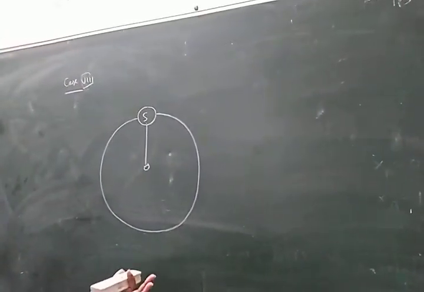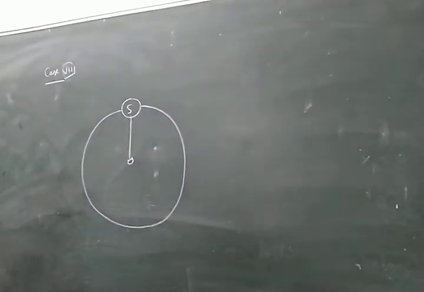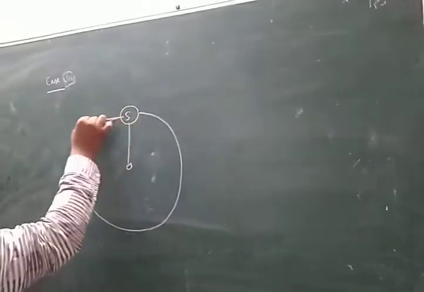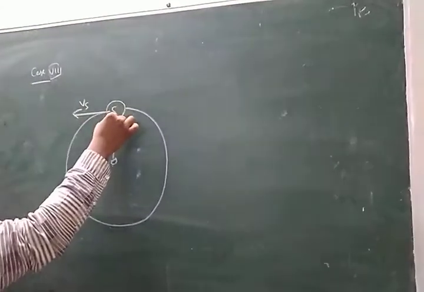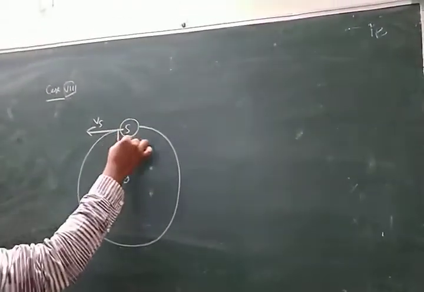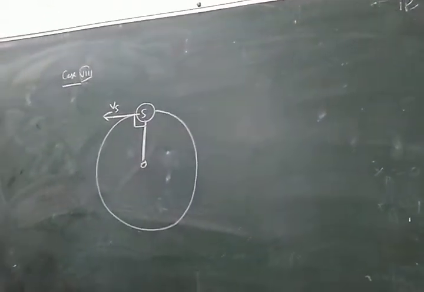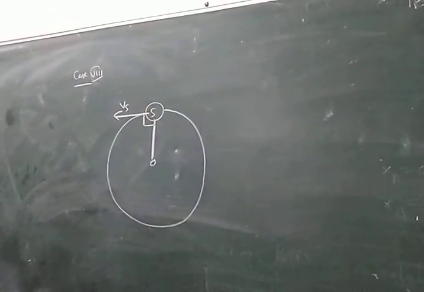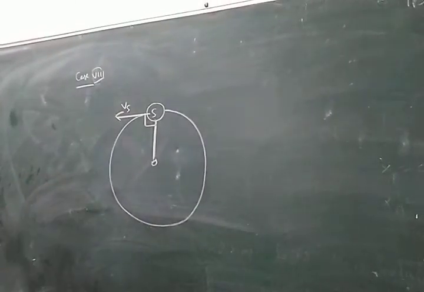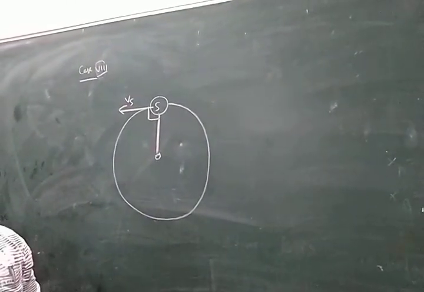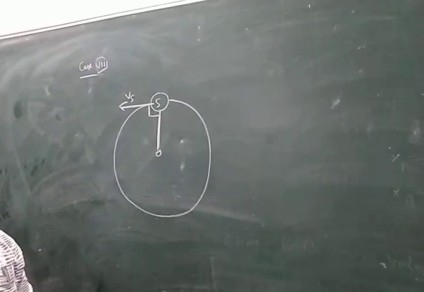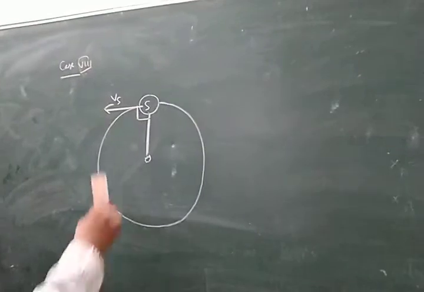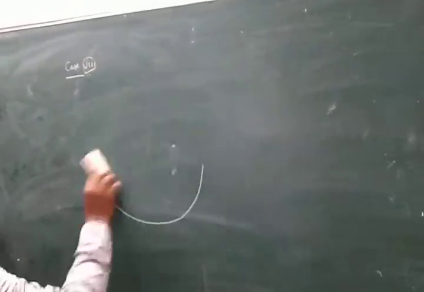There is no apparent change in sound. Here also there is no Doppler effect. Here also the source is moving perpendicular to the line of sight, so there is no Doppler effect. Simply, when source and observer move perpendicular to each other, there is no Doppler effect. And when there is no relative motion between source and observer, there is no Doppler effect. These two important points are limitations of the Doppler effect.